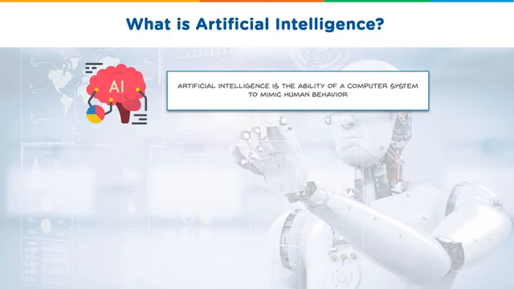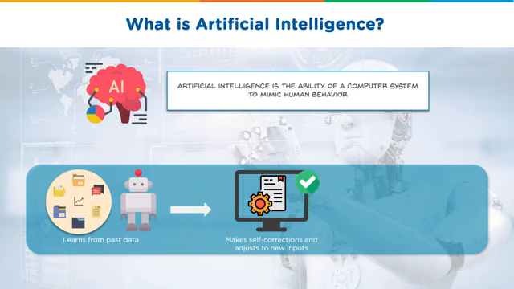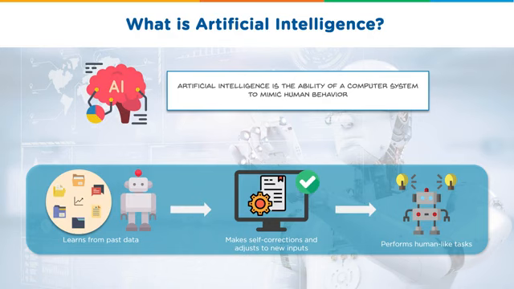So how does artificial intelligence work? Firstly, it learns from past data. Whatever machines that are artificially intelligent learn from their actions, which are positive or negative. With this new information, the machine is able to make corrections to itself so that these problems don't resurface, and make some adjustments to handle new inputs. And finally, the machine is able to perform human-like tasks.